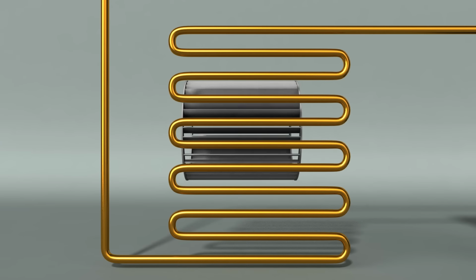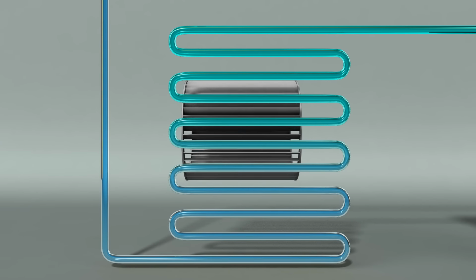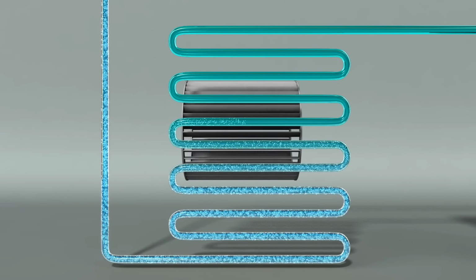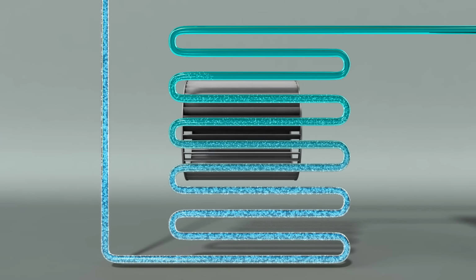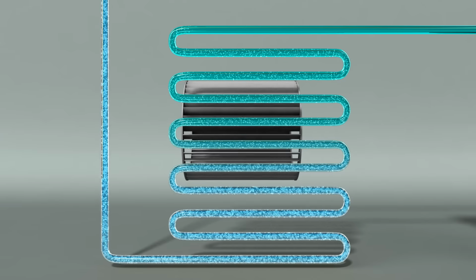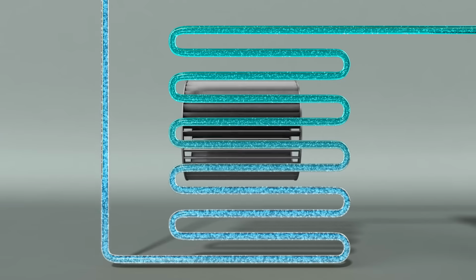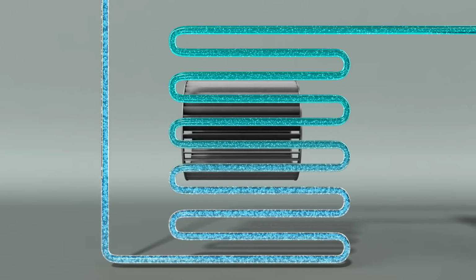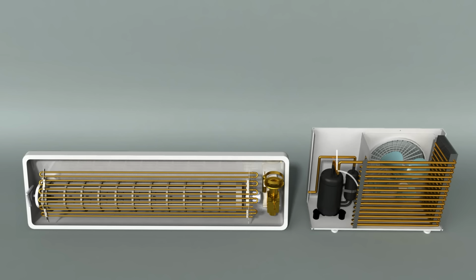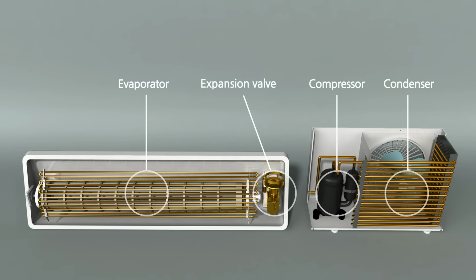The refrigerant with lowered temperature then goes into an evaporator to steal away heat. An evaporator is literally a device that evaporates liquid into gas. Cooled refrigerant steals away the heat in the room and evaporates. The compressor and condenser are built inside the outdoor unit of an air conditioner. The evaporator and expansion valve are built within the indoor unit, which is what we normally refer to when we talk about an air conditioner.